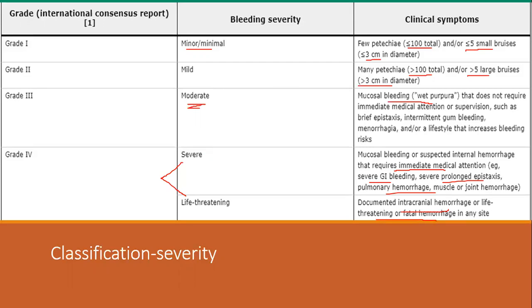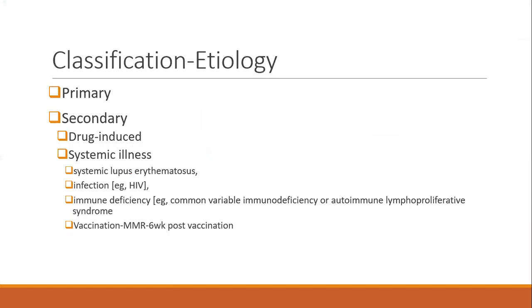Okay. So this is to grade the severity and for us to narrow down the management. Next, based upon etiology. This etiological classification is again important because if you know the cause of thrombocytopenia, you may be able to manage it appropriately by treating the underlying cause.